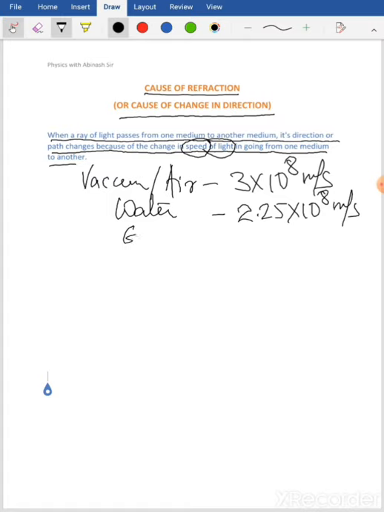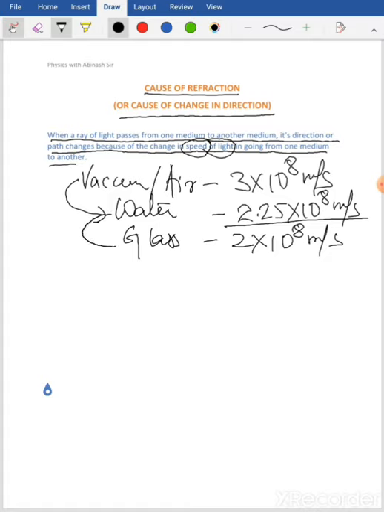Similarly, in glass the speed of light is 2 × 10^8 meters per second. So if you compare air and water, water is denser than air, hence the speed of light decreases in water. Similarly, when you compare water with glass, glass is denser than water. Are you getting my point? So the speed decreases and now it becomes 2 × 10^8 meters per second.